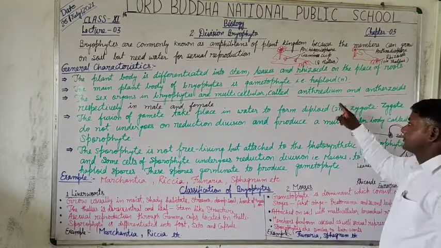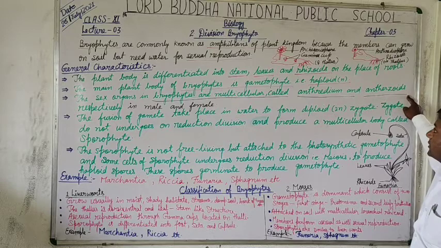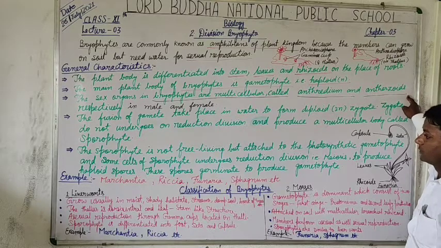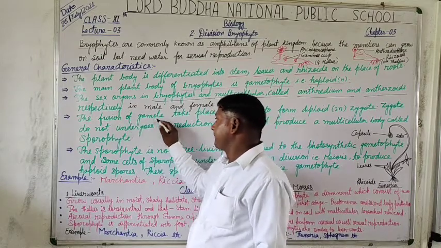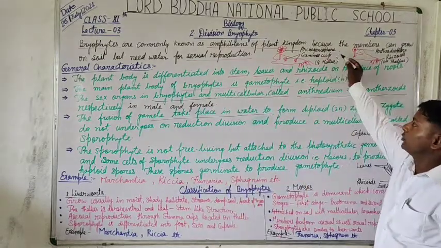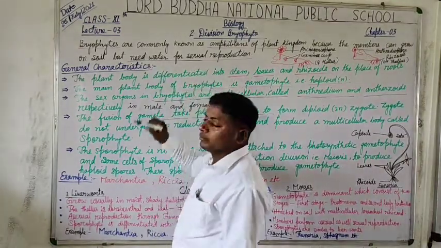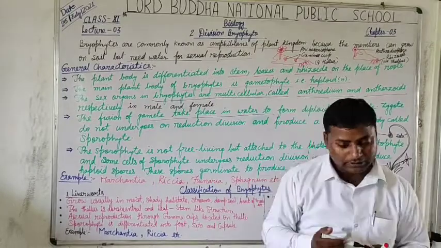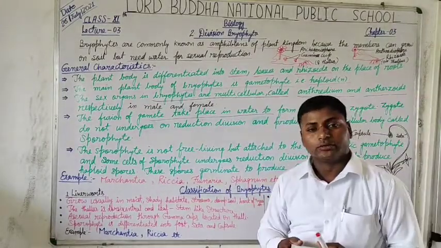The antheridium is present in males, whereas the archegonium is present in females. The fusion of gametes takes place in water, as I told you that they need water for performing the important process of reproduction to continue their progeny.